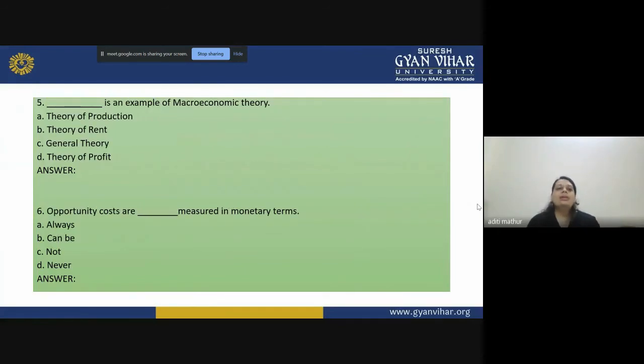The fifth MCQ is identify the example of macroeconomics theory. The sixth MCQ is opportunity costs are dash measured in monetary terms.